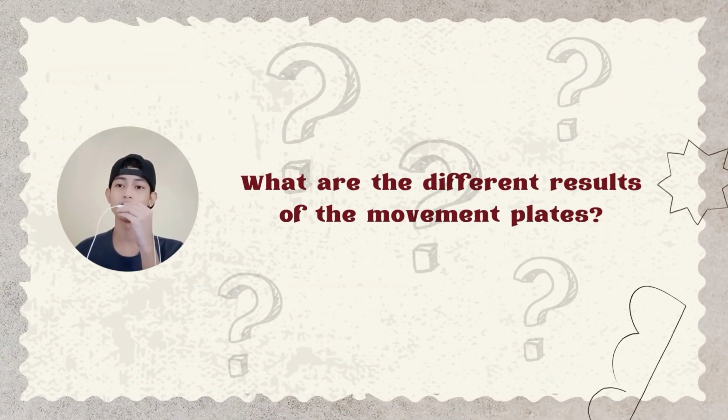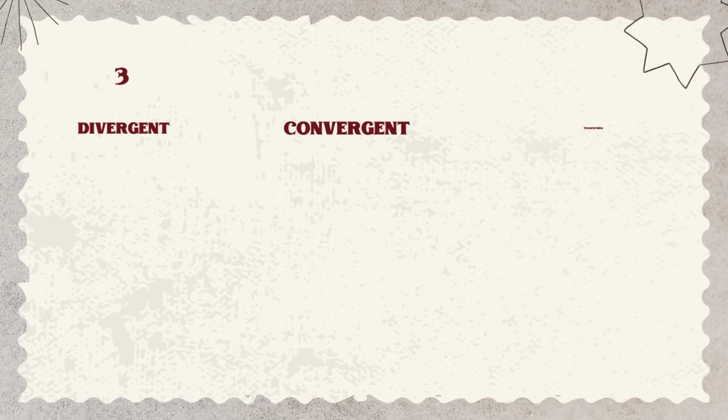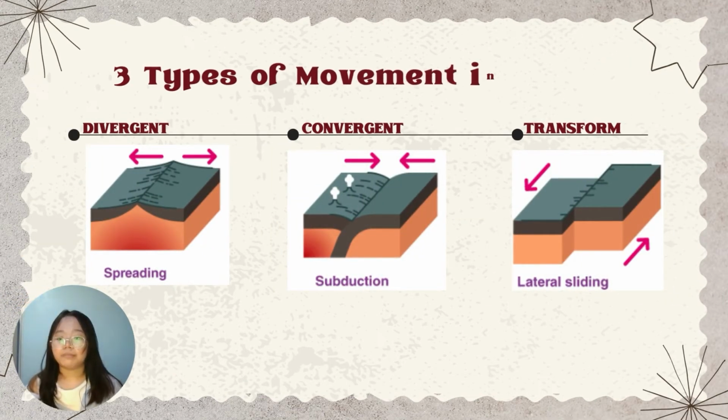Hannah, what are the different results of the movement of plates? Well, firstly, there are three types of movement in plates: divergent, convergent, and transform. Each of these plate movements gives different results.